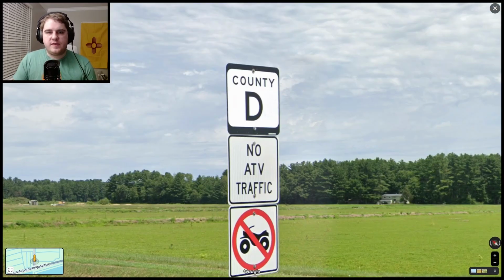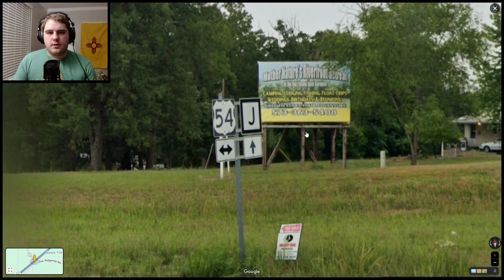There are 2 states in the country that use letters for their county roads, and they're both found in the Midwest. So this one is Wisconsin, which has the word county on the top and has 1 or 2 letters underneath it, compared to Missouri, which does not have the word county and just has the letter, along with a thicker black border. So if you see a letter road or a letter county road, you're in one of those 2 states, and then you can use the presence of the word county to determine where you are.